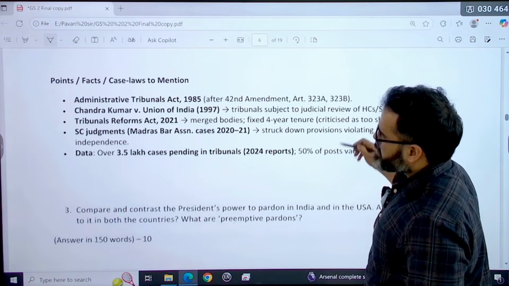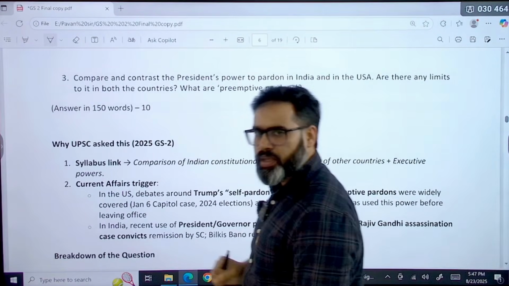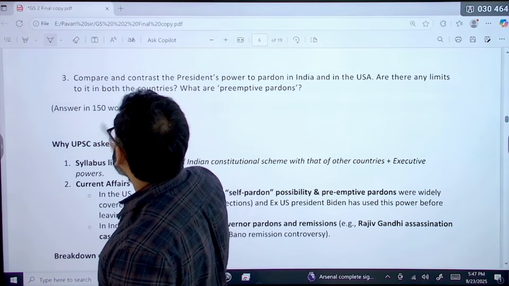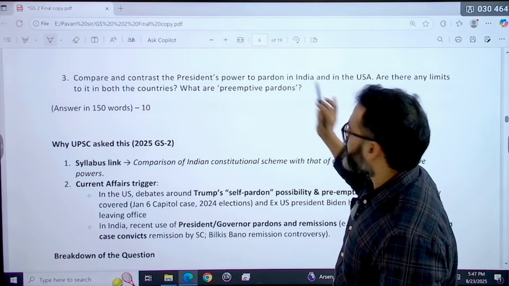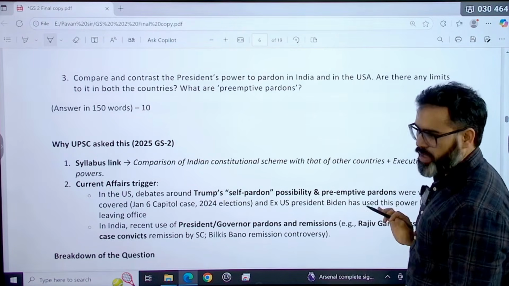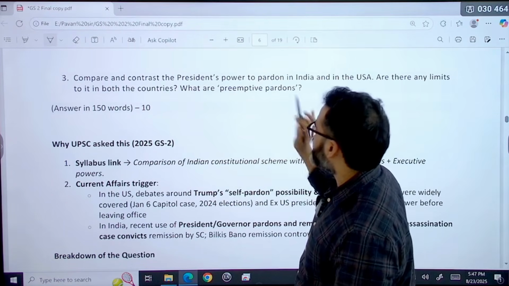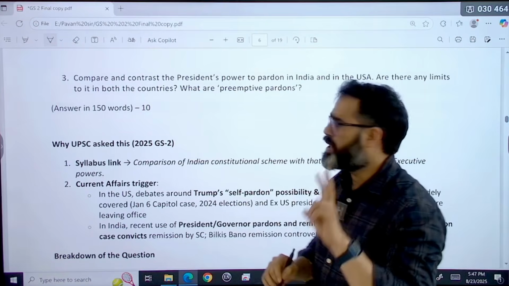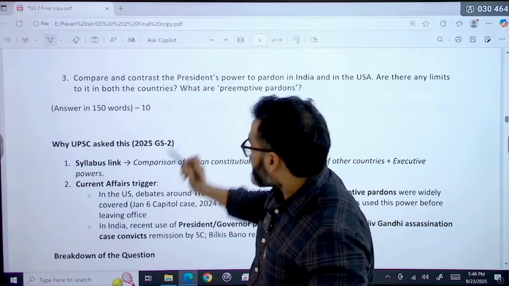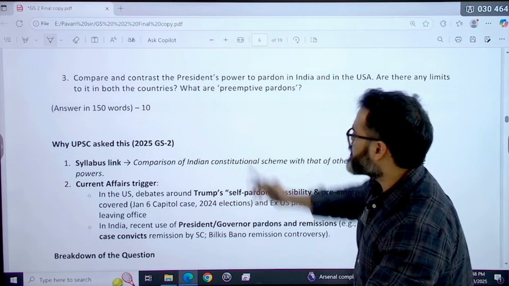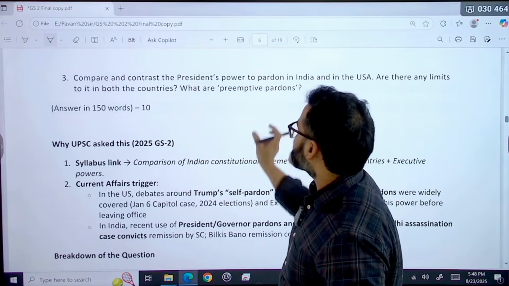Now the next question, the third question, is regarding the comparison of the Indian constitution with other countries' constitutions. The question is: compare and contrast the president's power to pardon in India and in the USA. Are there any limits to it in both countries, and what are preemptive pardons? See, there are two parts. First, you have to compare and contrast. Second is what are preemptive pardons? That is a completely factual question, the meaning of this term preemptive pardons.